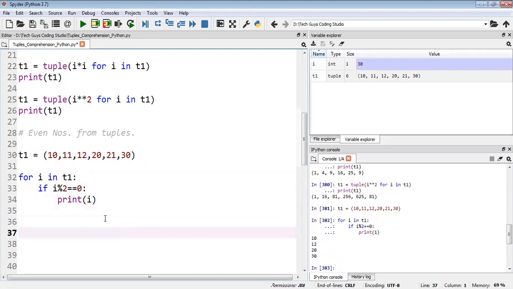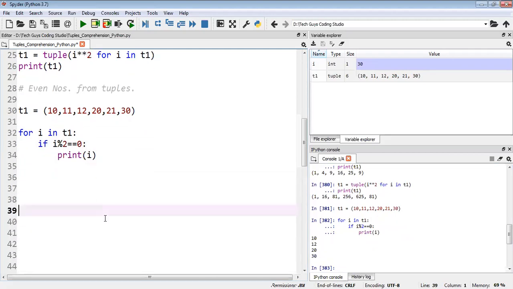Now with the help of tuple comprehension, how will I do it? Okay, so now with the tuple comprehension I will write first this tuple, then for i in t1, with the expression. We just want to display i here, we are just displaying i only. Then I will write the condition: if i mod 2 equal 0, like this. If you want you can give a space also, or else you can leave it, no problem.